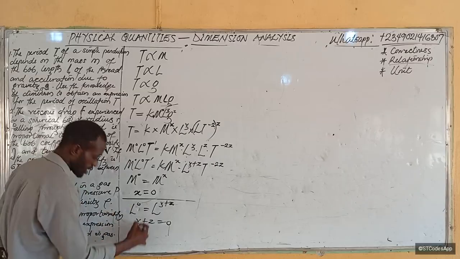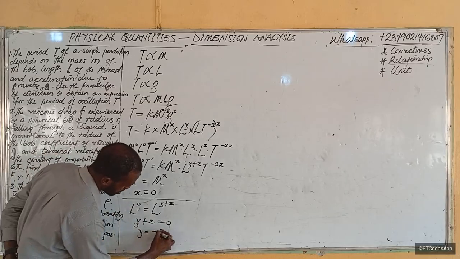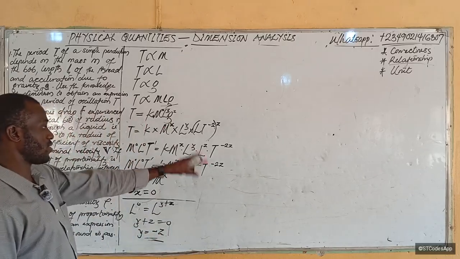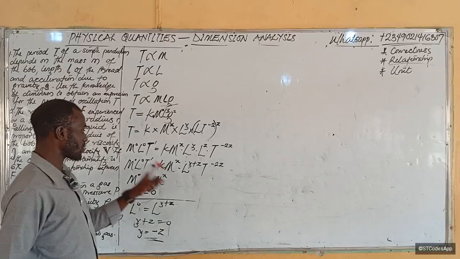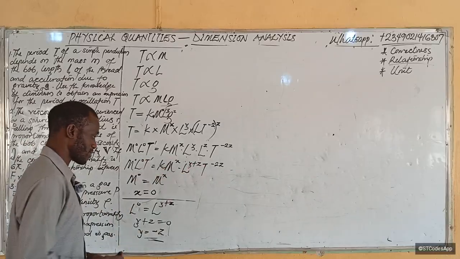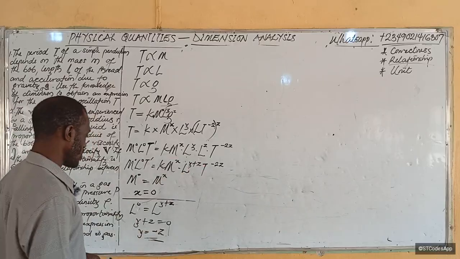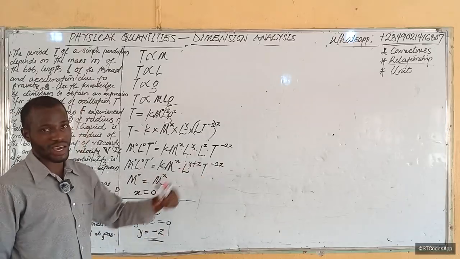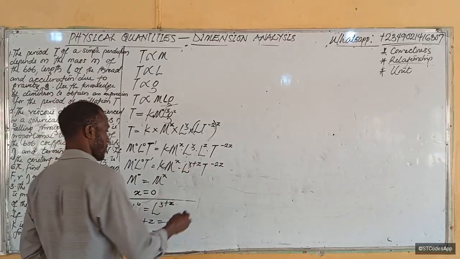If that be the case, then y is equal to negative z. If y appeared somewhere else, then we could easily solve for it here, but it's not appearing again. So this question is very simple. Here, y is quite useless because it's not appearing anywhere else. But let's just go on.